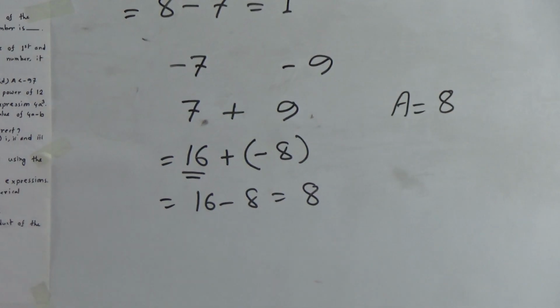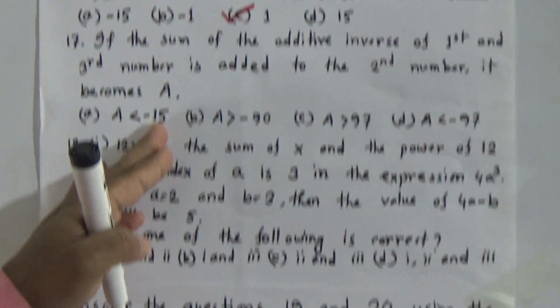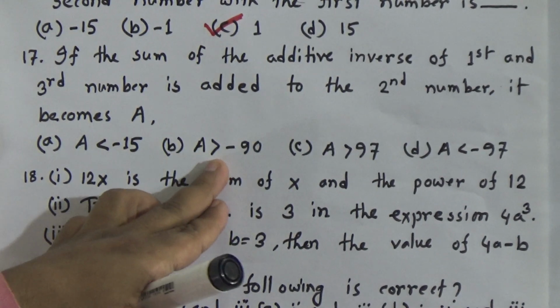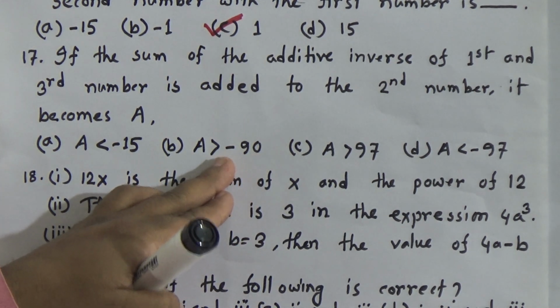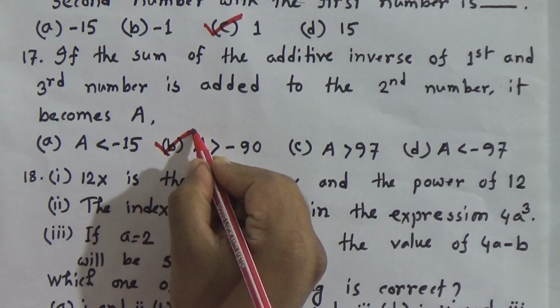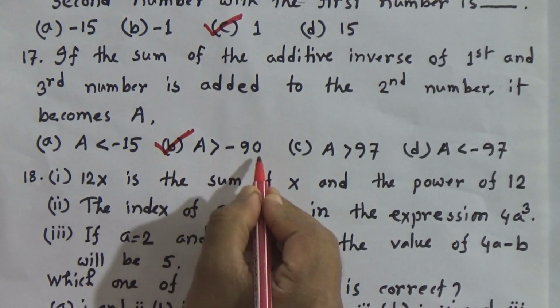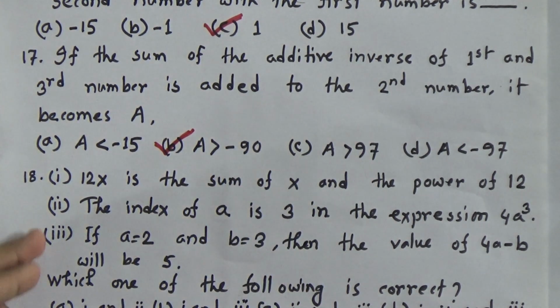Now, look at the options. Option A says that A is less than -15. That means we can't get 8 here. Option B is A is greater than -90. That means we can get 8 from option B. That means B is our answer, because 8 is greater than -90. So, A is greater than -90, that means A is present here. That is why B is the answer.